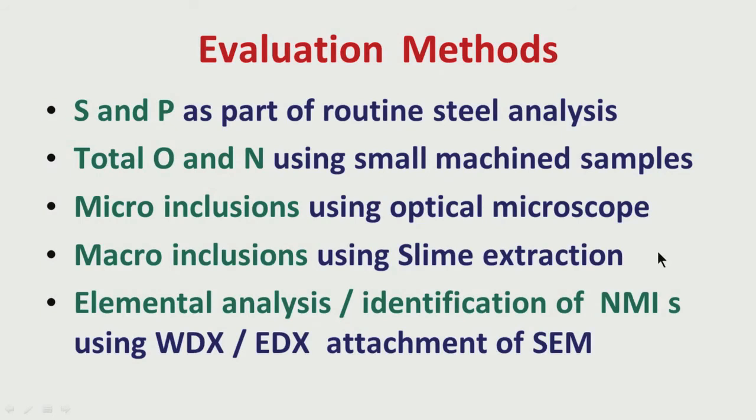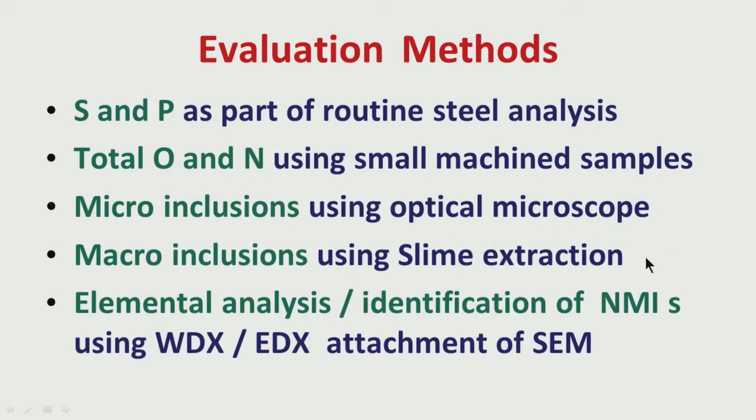Now, for looking at macro inclusions, as I have told you, macro inclusions are very few in number. So, we can see innumerable micro inclusions under the microscope, but there will possibly be very few, or we may not even find macro inclusions under the microscope. So, what do we do? What is the way? There is a technique called slime extraction. That means the machined steel sample, whatever has been taken from either liquid steel or solid steel, after machining is slightly bigger than the samples for oxygen, nitrogen.